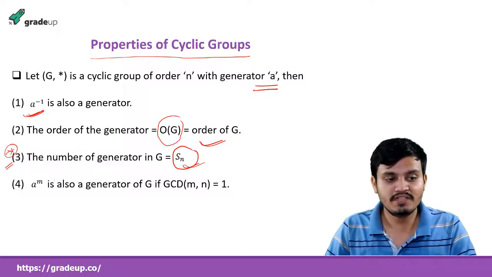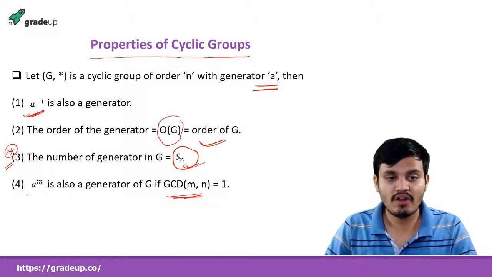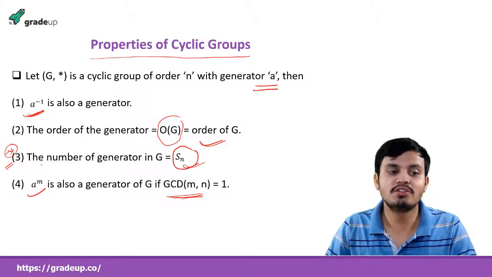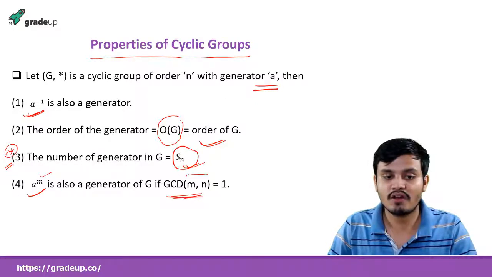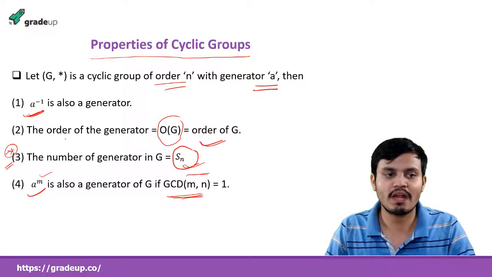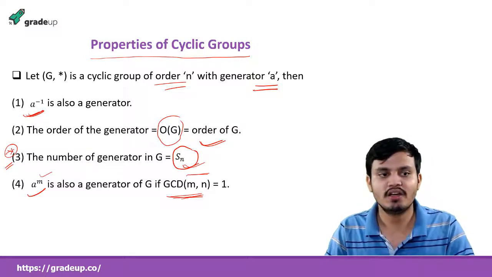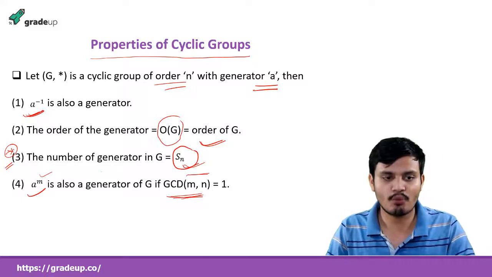A to the power m is also a generator of G if GCD of m comma n is equal to 1. So if A is a generator, then A to the power m is also a generator when the GCD of m and n is 1, and n is the order of G. You can verify this point also by taking an example. Try to do it, because the more you verify, the more confident you get with these kinds of properties.